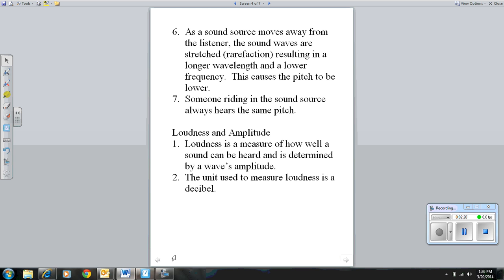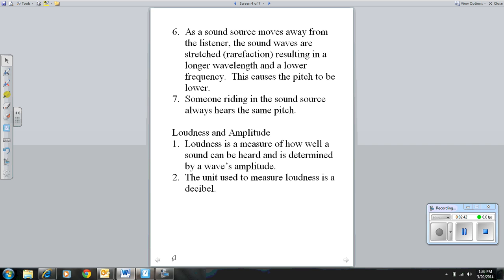As a sound source moves away from the listener, the sound waves are stretched, better known as rarefaction, resulting in a longer wavelength and a lower frequency. This causes the pitch to be lower also. Someone riding in a sound source always hears the same pitch.